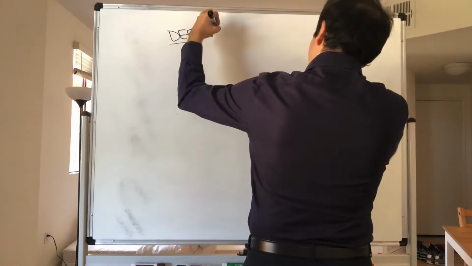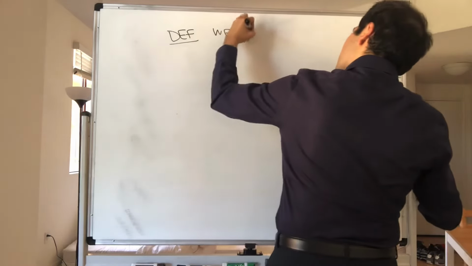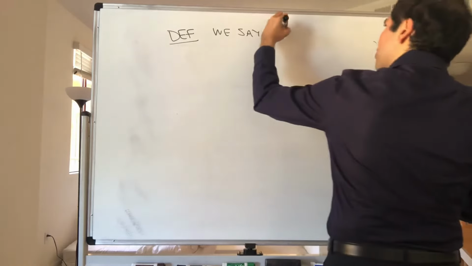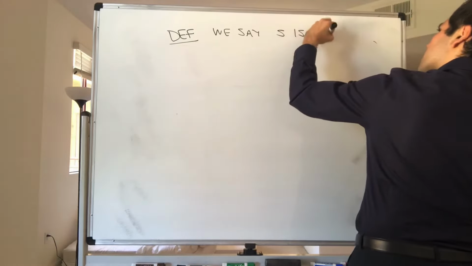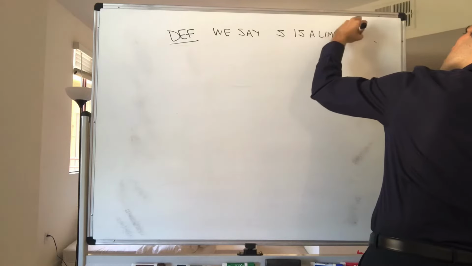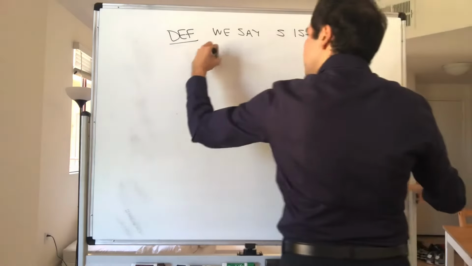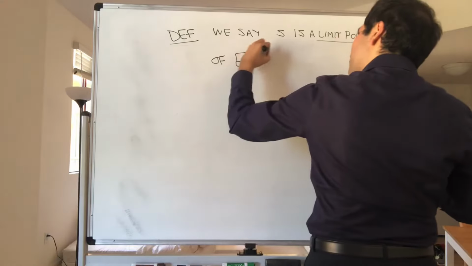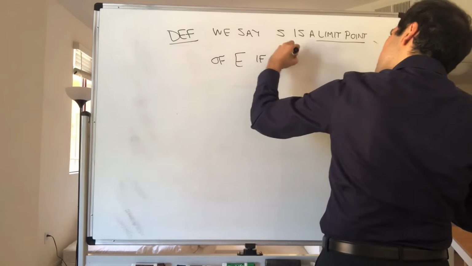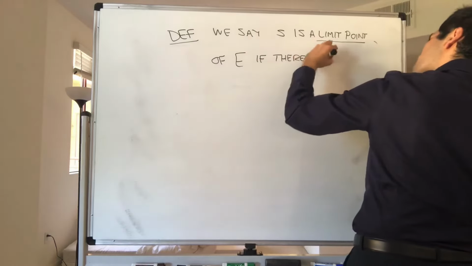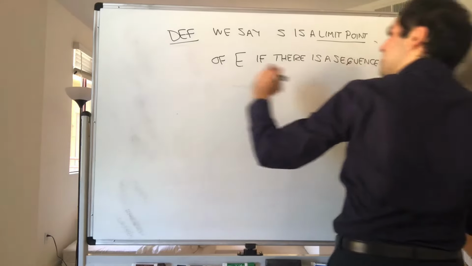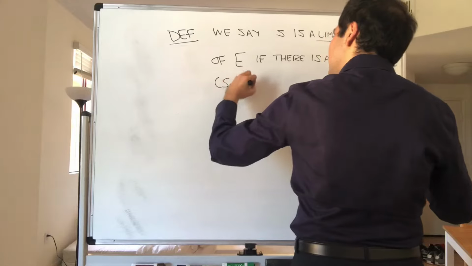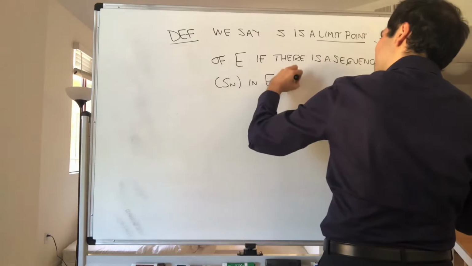We say s, not necessarily in E, is a limit point of E if there's some sequence s_n in E that converges to s.